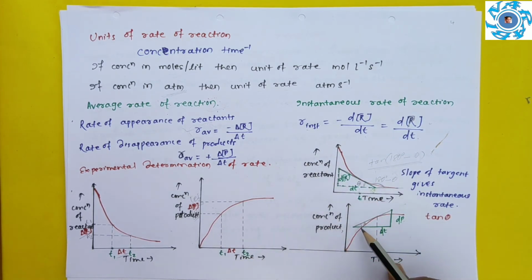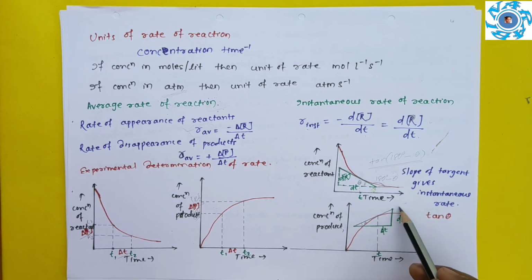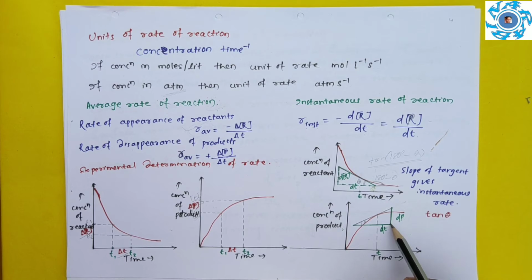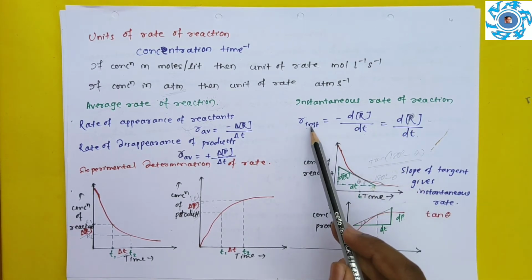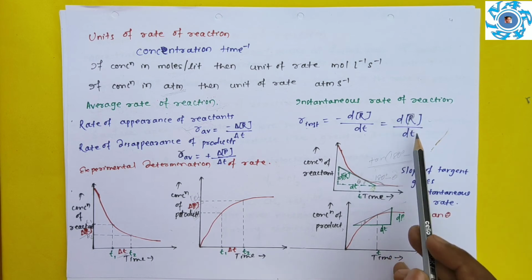But in case of products, the situation will be slightly different. You see here, suppose at this point you are going to find out the instantaneous rate of reaction. Then you will take the tangent. Then you have to complete this triangle. This gives the value of dP. This gives the value of dt. So you can see the instantaneous rate of reaction formula is d[P]/dt. So you got it in this manner.